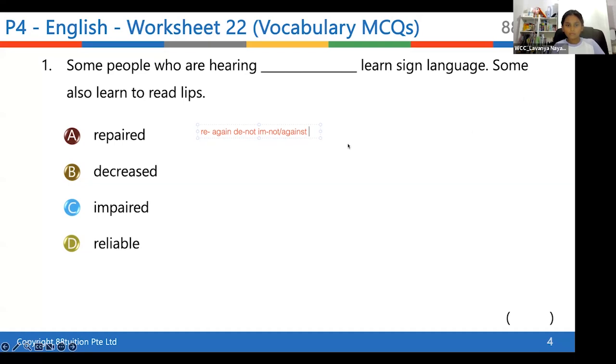What's the answer, Lavanya? Which one do you think is the correct one? Did you say impaired? Yes. And you knew that was the correct answer? Not sure? Not sure. But why did you choose that then?